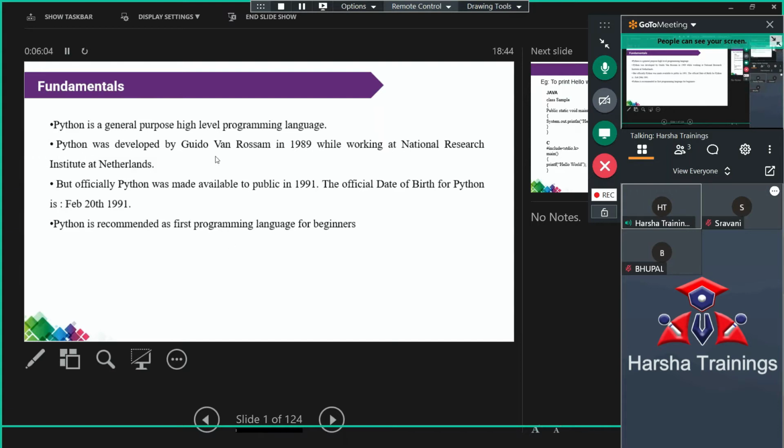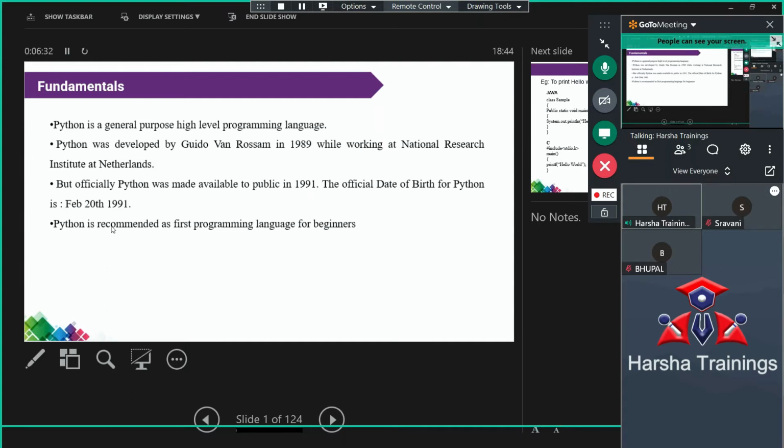Now, this is the scientist's name. No need to remember the scientist's name; just for introduction purposes, I am showing this slide. He started working in the year 1989 at the National Research Institute in the Netherlands, and finally Python was developed in the year 1991. Remember, Python is the first language before Java.